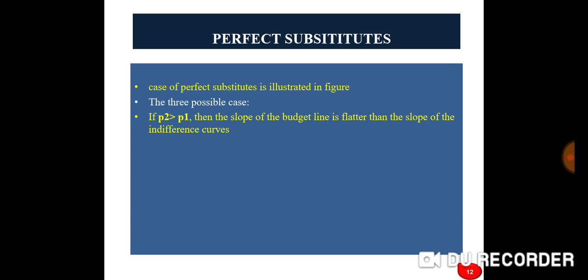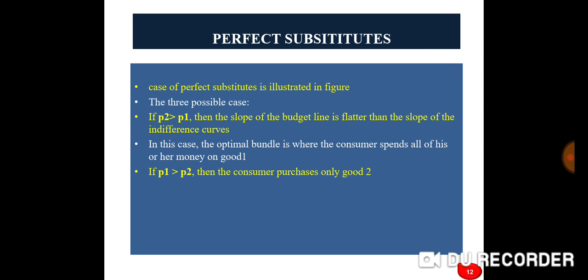Example of consumer demand: perfect substitutes. The case of perfect substitutes is illustrated in the figure. There are three possible cases. If P2 is greater than P1, then the slope of the budget line is flatter than the slope of the indifference curve. In this case, the optimal bundle is where the consumer spends all of his or her money on good 1. If P1 is greater than P2, then the consumer purchases only good 2.